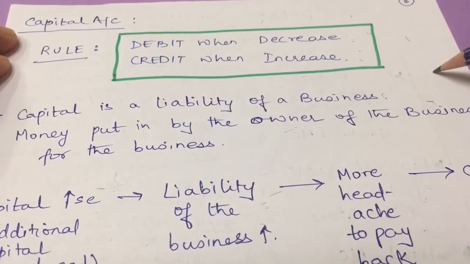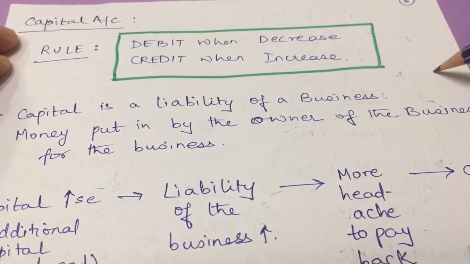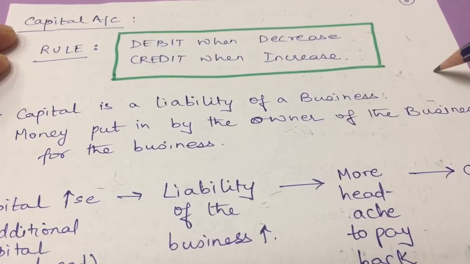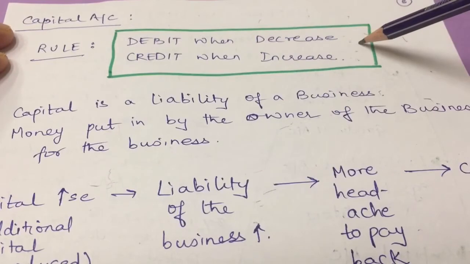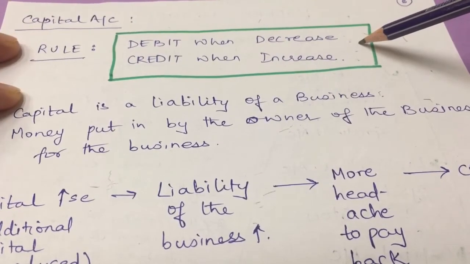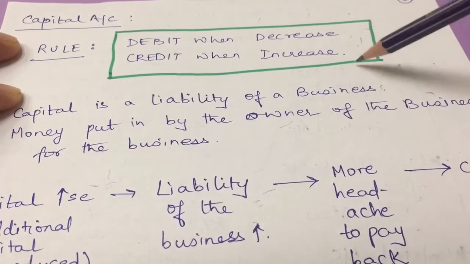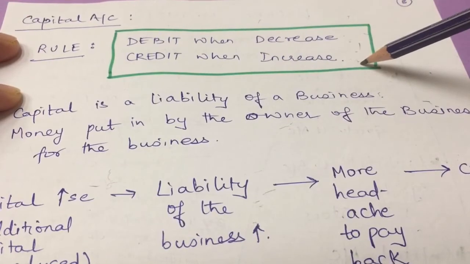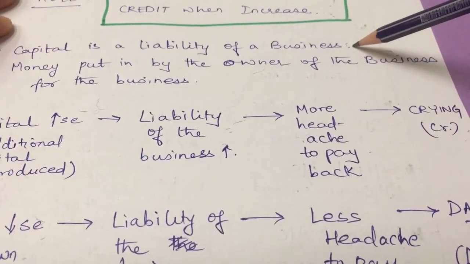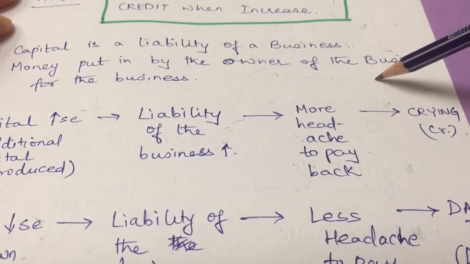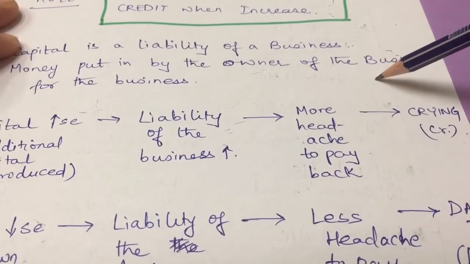Now the same rule of liability account goes for the capital account also, because capital is a liability for the business. The business has to pay this money back to its owner. The rule again says the same: debit when there is a decrease in capital and credit when there is an increase in capital. Capital is a liability of a business, and it is the money put in by the owner of the business for the business.